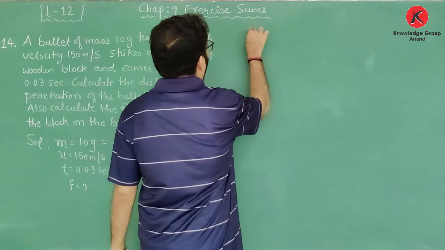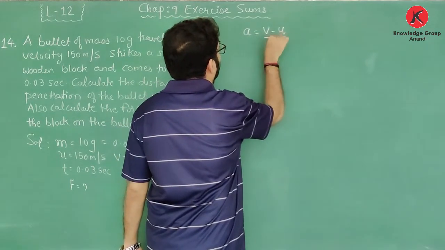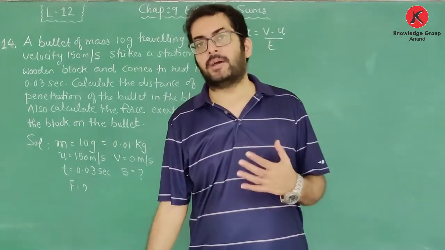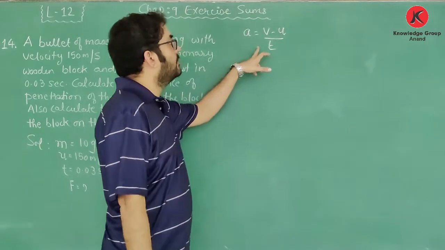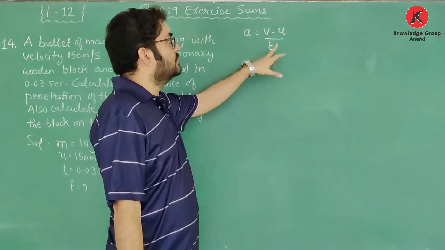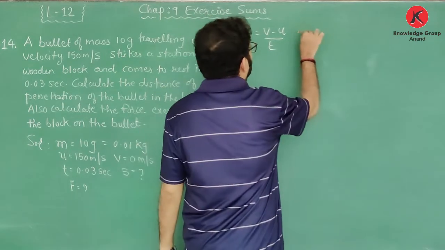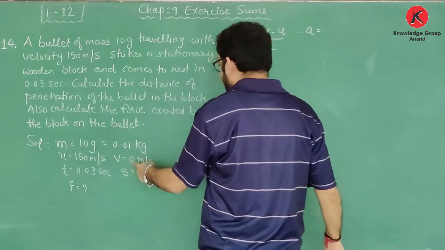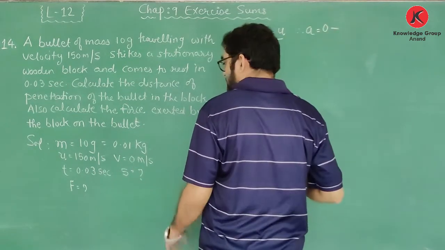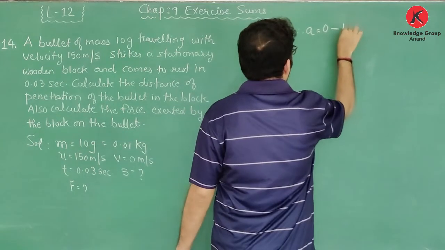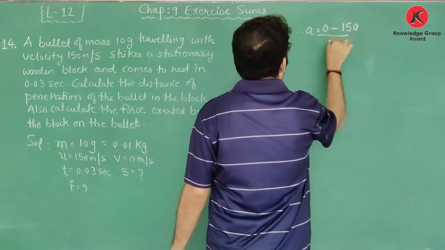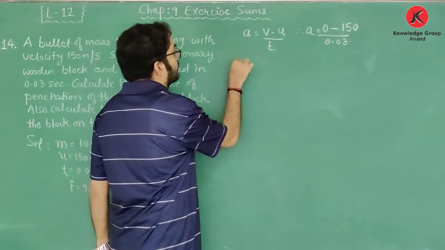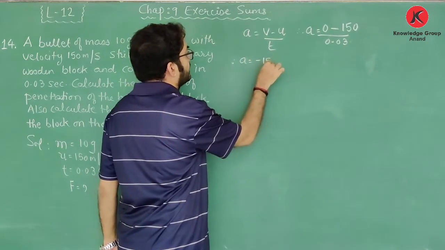So we all know that acceleration a is v minus u upon t. ये फॉर्मूला हमने चैप्टर नंबर 8 में भी कई बार यूज की है. So acceleration can be found out by using formula a is equal to v minus u upon t. So now let us put the values. So therefore a is equal to, you can see over here, value of final velocity v is 0 minus initial velocity is 150 upon time is 0.03. Okay, so therefore acceleration a is minus 150 upon 0.03.